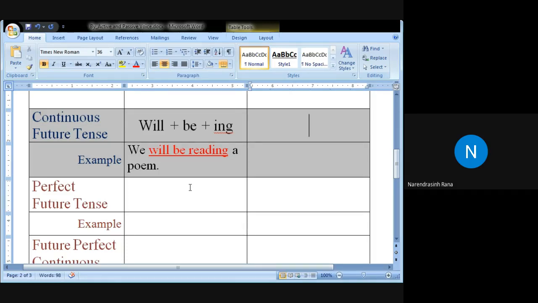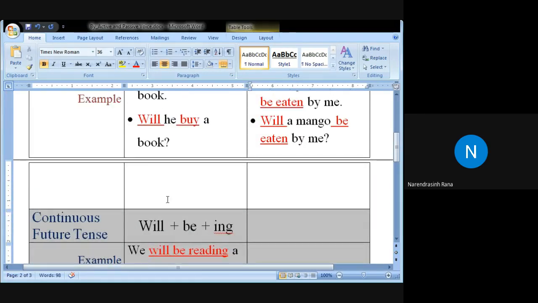Shall, will, being plus V3. Nawaz Pathan Khan, very good. Any other examples? Other students, what is your answer?